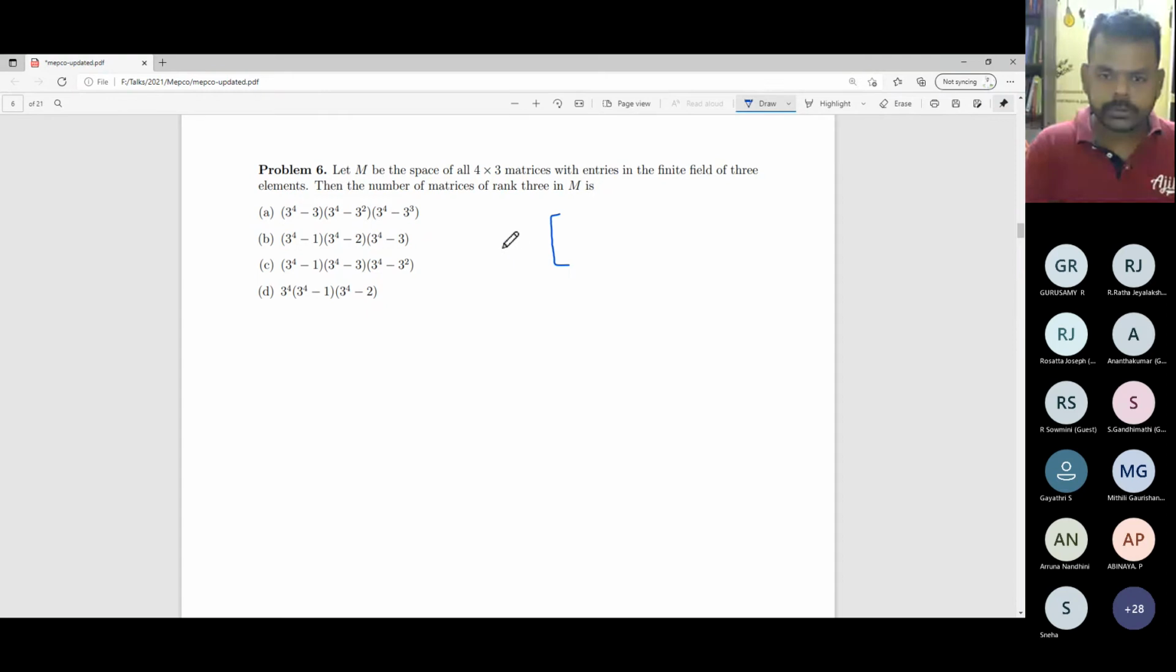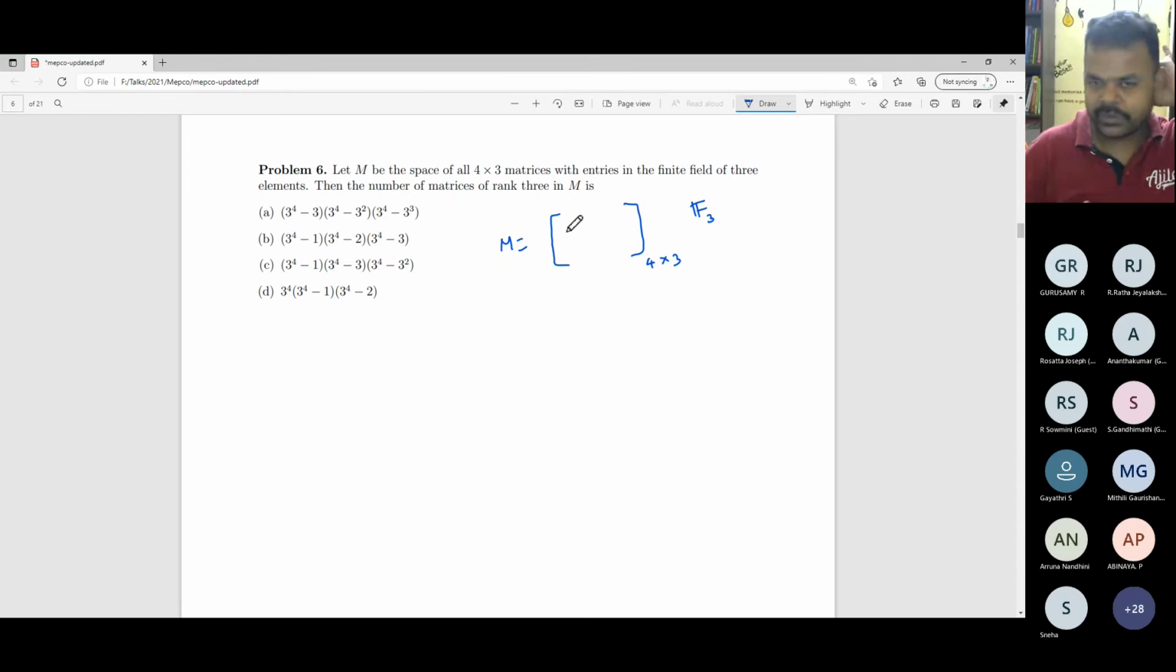So this is matrix M. This is a 4x3 matrix. So it contains 4 rows and 3 columns. Okay. So the entries are from the finite field with 3 elements. Okay. So that means each of the entries of this matrix has 3 choices.